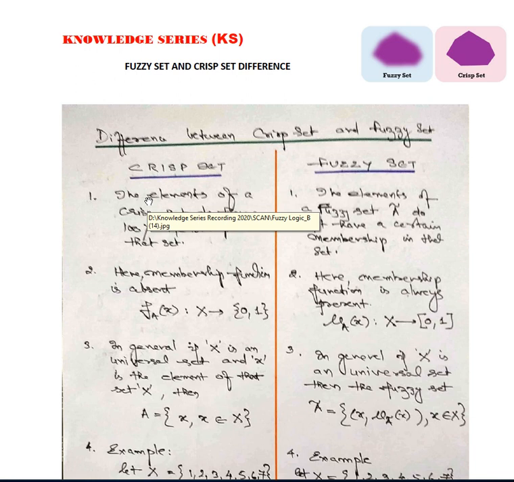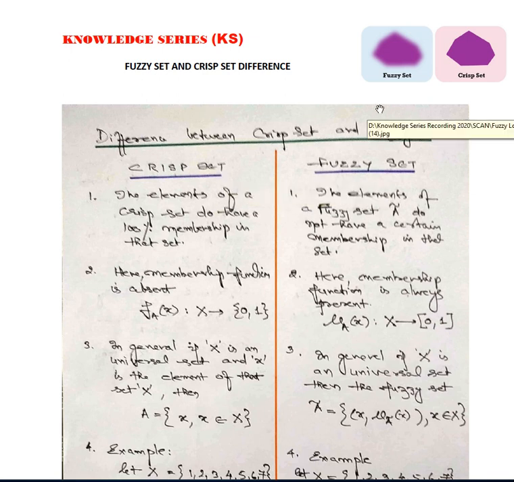That means there will be a definite membership value in the class of 0 or in the class of 1. Whereas the fuzzy set is denoted by A with a symbol on top of it. In certain cases the fuzzy symbol is on top, or in certain notations people put it under the A also.